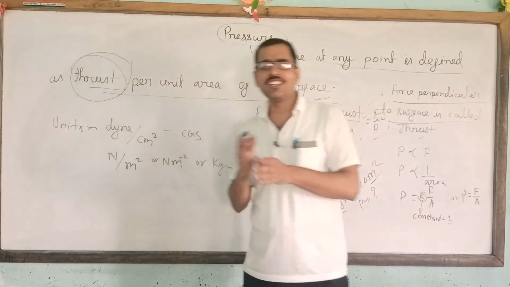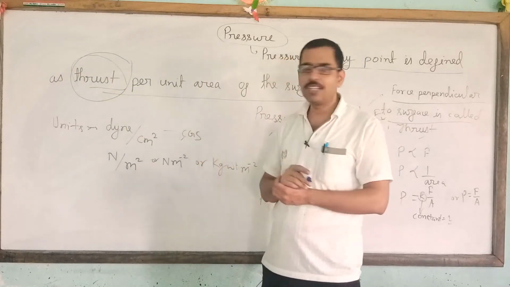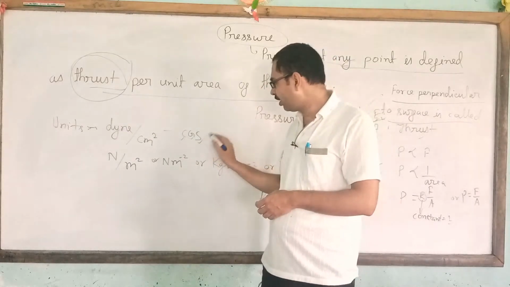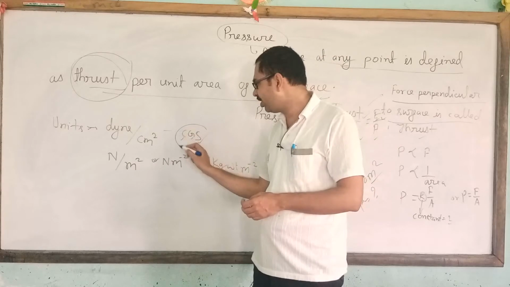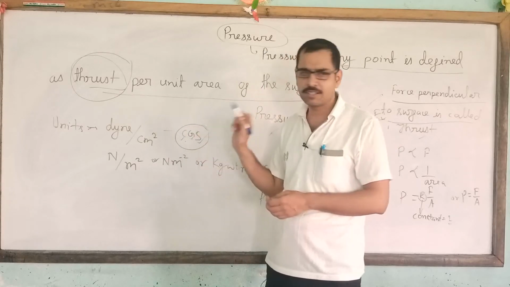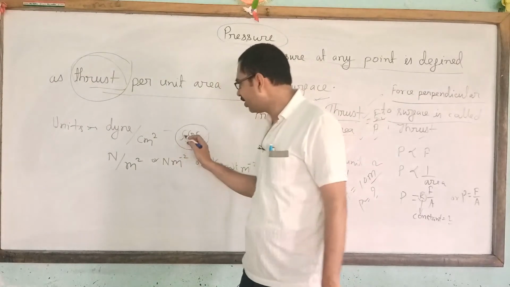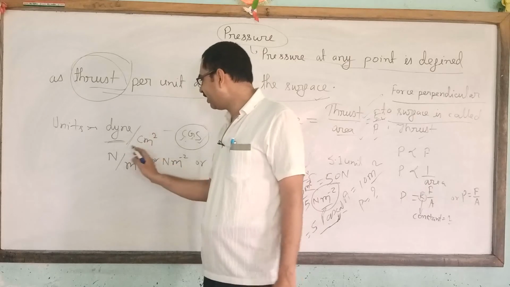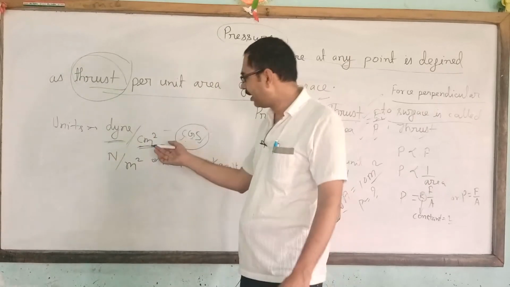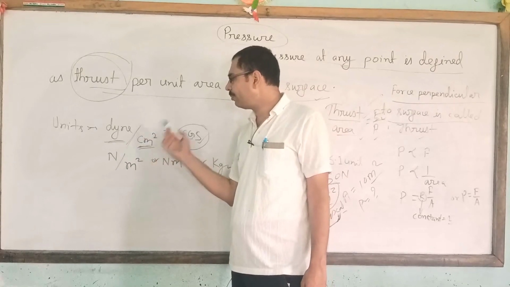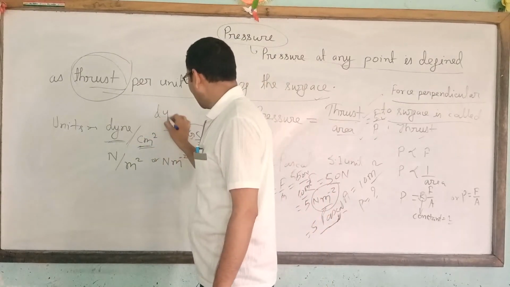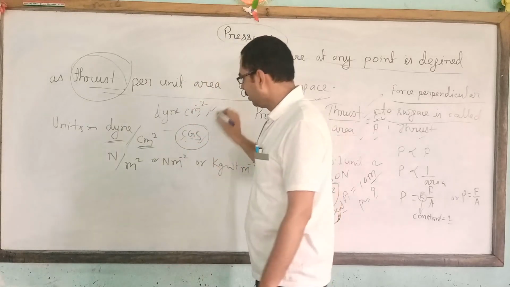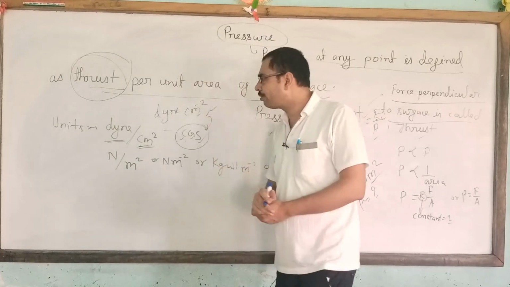And there are two units. One is the CGS system, in which length is measured in centimeter, mass in gram, and time in second. That's why it is called the CGS system: centimeter, gram, second. In CGS, the unit of force is dyne. So dyne divided by the area, and area is in centimeter square. Dyne per centimeter square is the CGS unit of pressure.